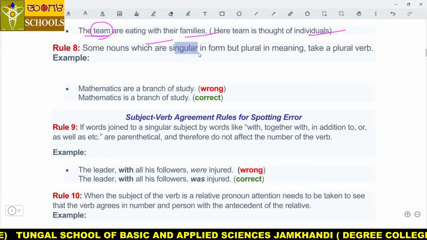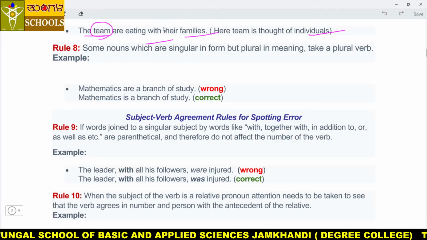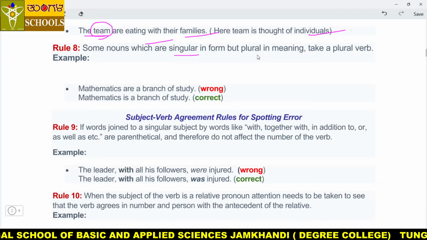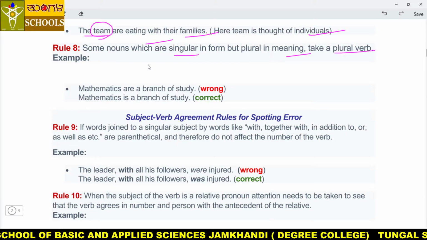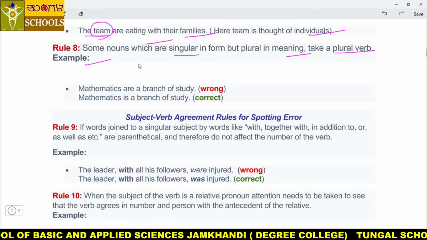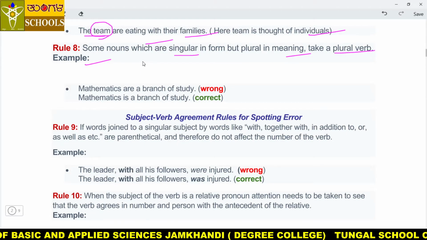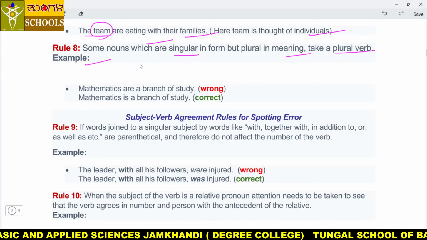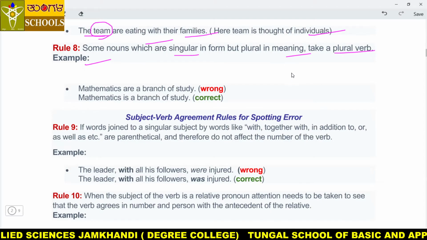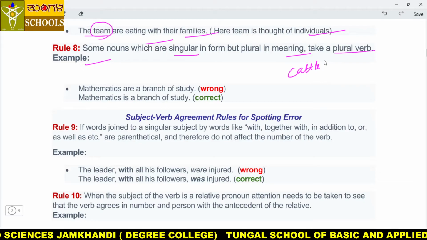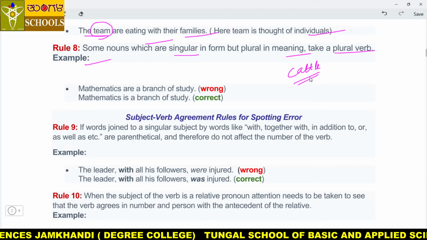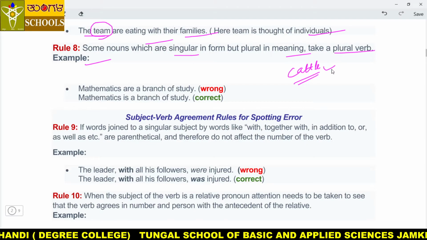Some nouns are singular in form but plural in meaning and take a plural verb. See, some nouns look like plural, they take a singular helping verb. Some nouns look like singular, they take plural helping verbs. Are you understanding me? For example, cattle. See, cattle looks like singular, but it takes plural, my dear.